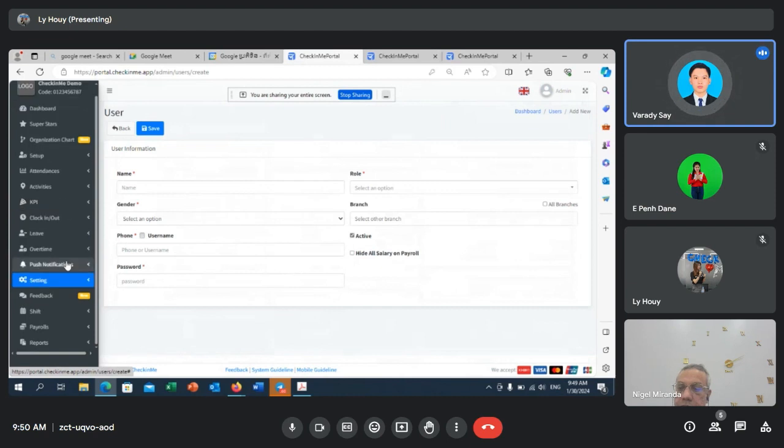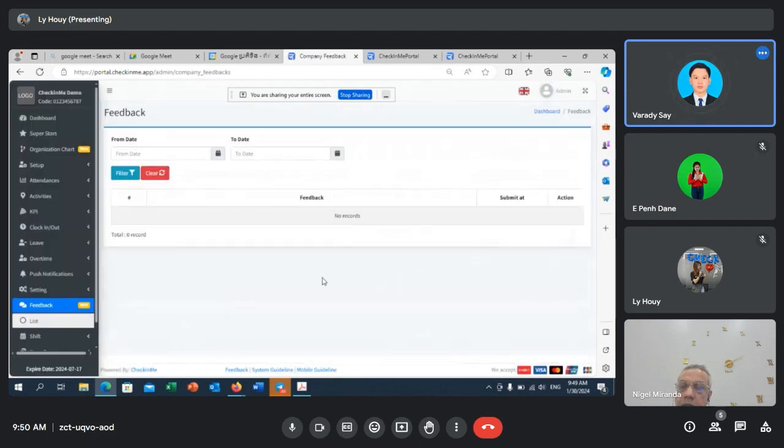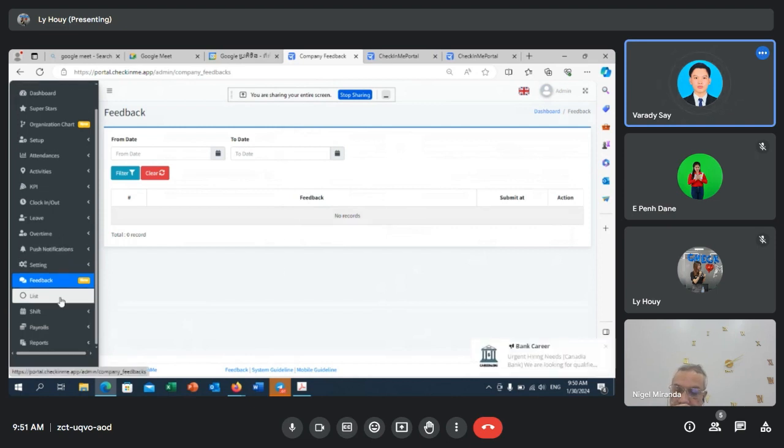So I think that is it for our settings. This one is also a new function that was released just 2 weeks ago. We call it feedback, which is a function that allows the employee to write their feedback or comment to the company anonymously, right here. In the admin system, they will see what type of feedback they receive from the employees.